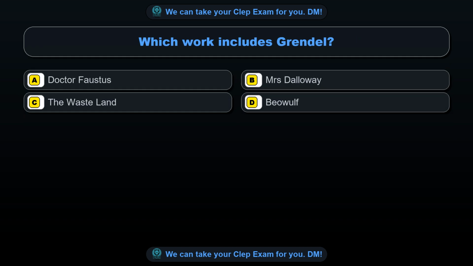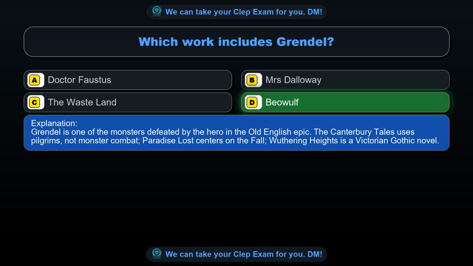Question 75. Which work includes Grendel? Option A. Dr. Faustus. Option B. Mrs. Dalloway. Option C. The Waste Land. Option D. Beowulf. The correct answer is option D. Beowulf. Grendel is one of the monsters defeated by the hero in the Old English epic. The Canterbury Tales uses pilgrims, not monster combat. Paradise Lost centers on the fall. Wuthering Heights is a Victorian Gothic novel.